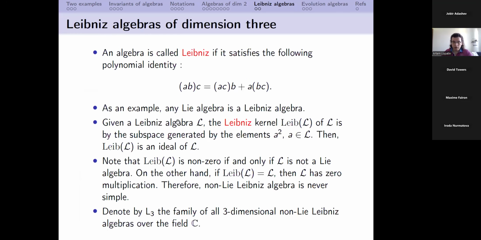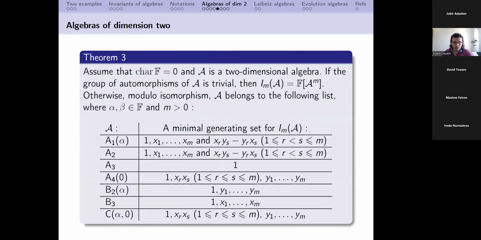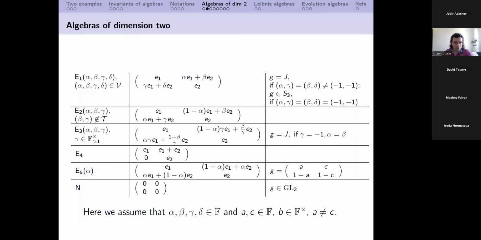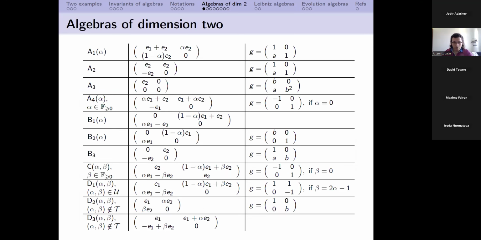Let me come back to the two-dimensional case where we have tables of multiplications. Is any algebra from this list diagonal? No. Here, of course, there are two-dimensional evolution algebras, but in this basis, none of these tables of multiplication is diagonal.